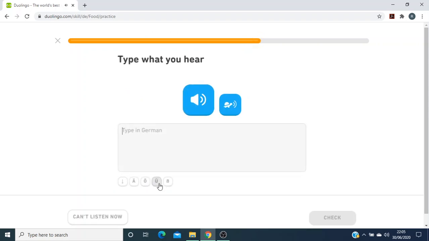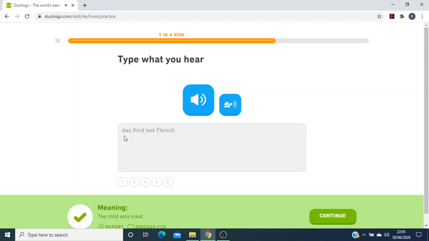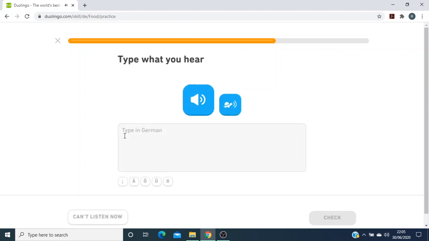Das Kind isst Fleisch. So, das with an S at the end there. So the child eats meat. Der Mann isst Fleisch. The man eats meat.